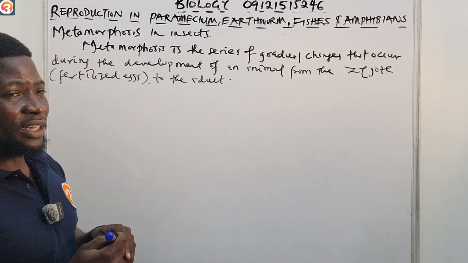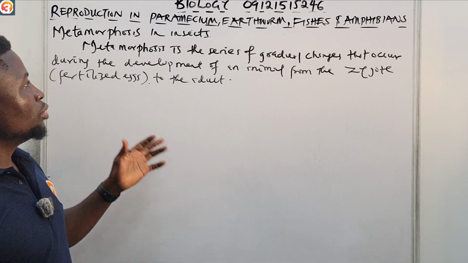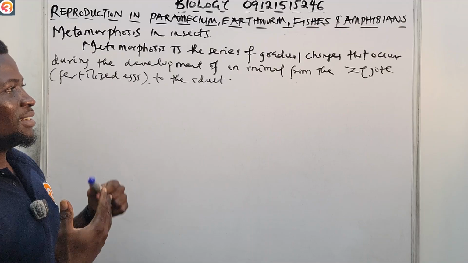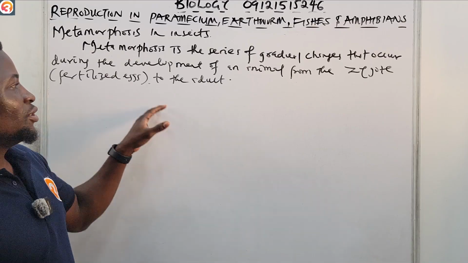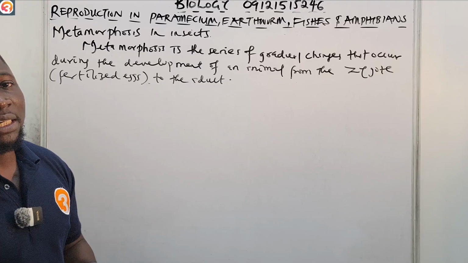Please know the definition. You can see it in your exam. You definitely see it in your past questions. So it's the series of gradual changes that occur during the development of an animal from the zygote, which is the fertilized egg, to the adult. There are two main types of metamorphosis you see in insects.